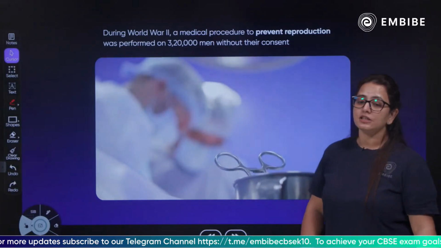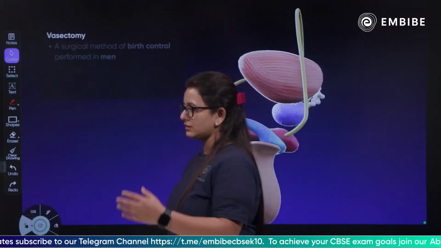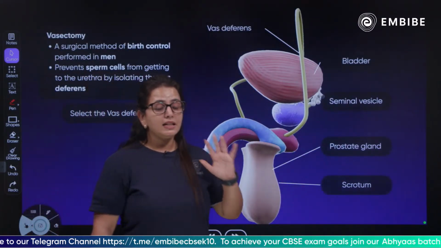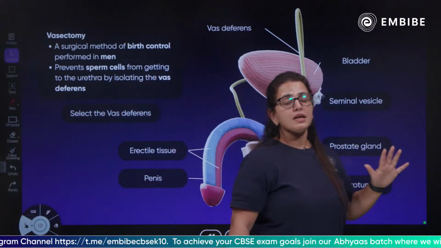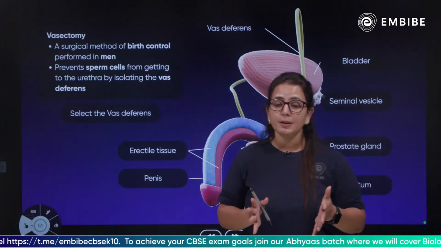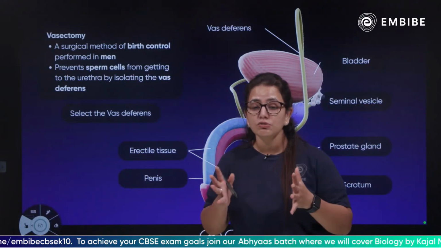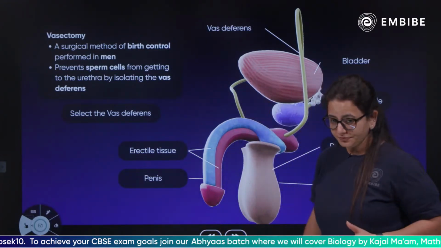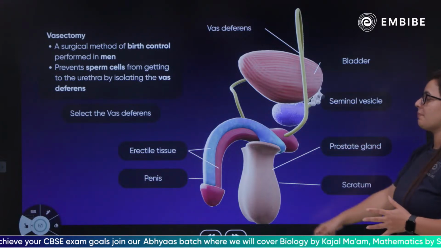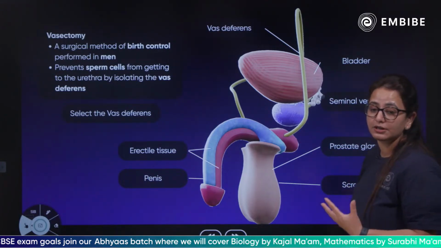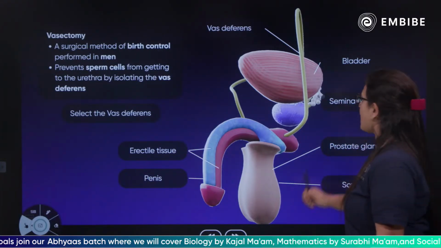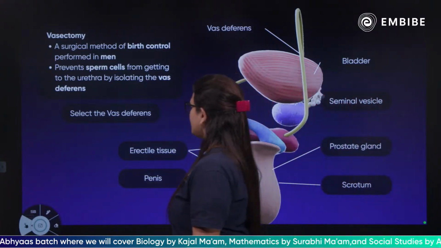What exactly is the surgical process of contraception? In males, there is vasectomy. Since we have studied the male reproductive system in detail, you know these are the parts of the male reproductive system: the vas deferens, prostate gland, scrotum, erectile tissue.